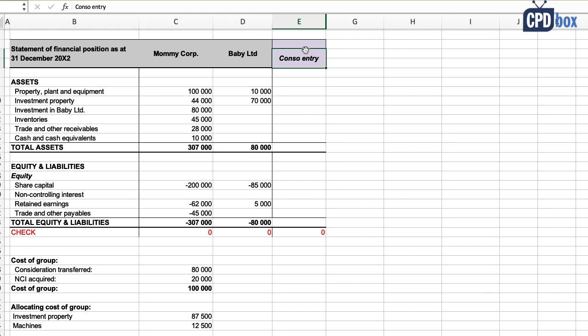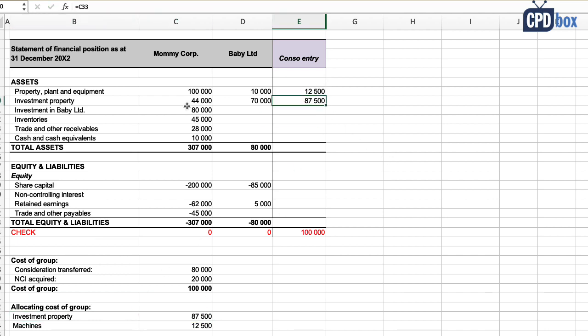Now we can do our consolidation entry. Here the first step is not to combine Mommy with baby because those are not the right numbers, all right? Instead, we debit property, plant and equipment with 12,500. This is the amount allocated to the machines. We debit investment property with 87,500. This is the amount allocated to investment property.